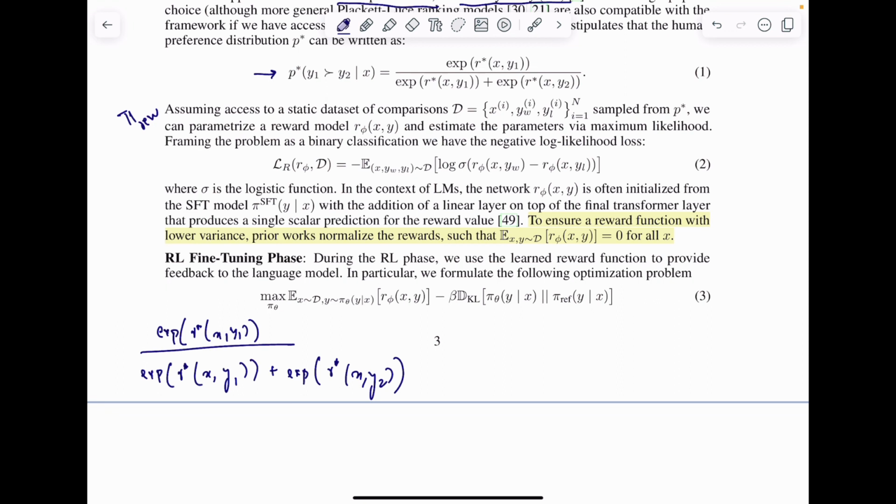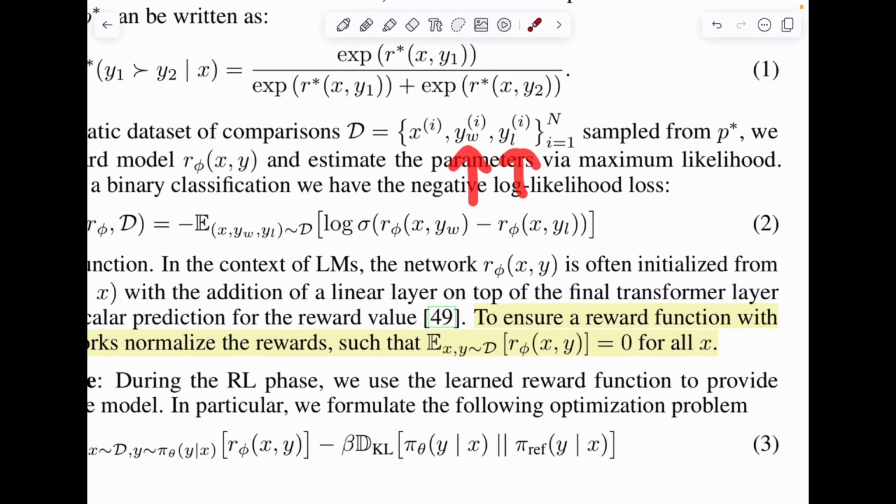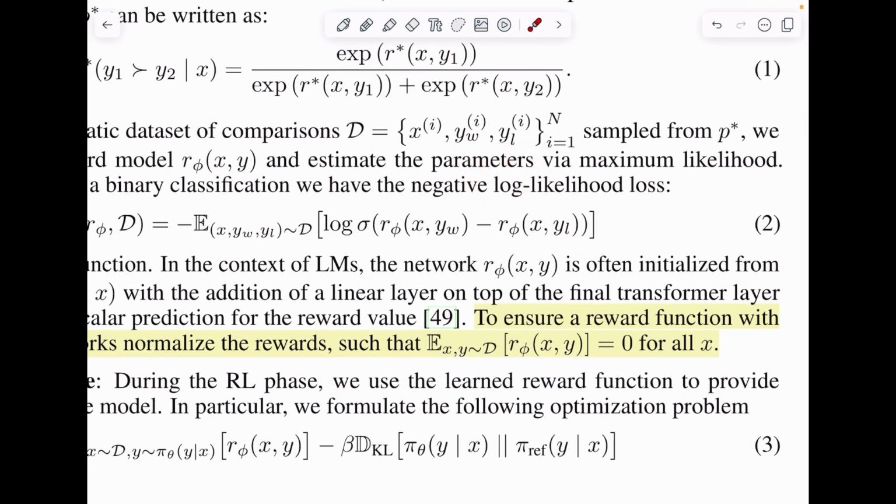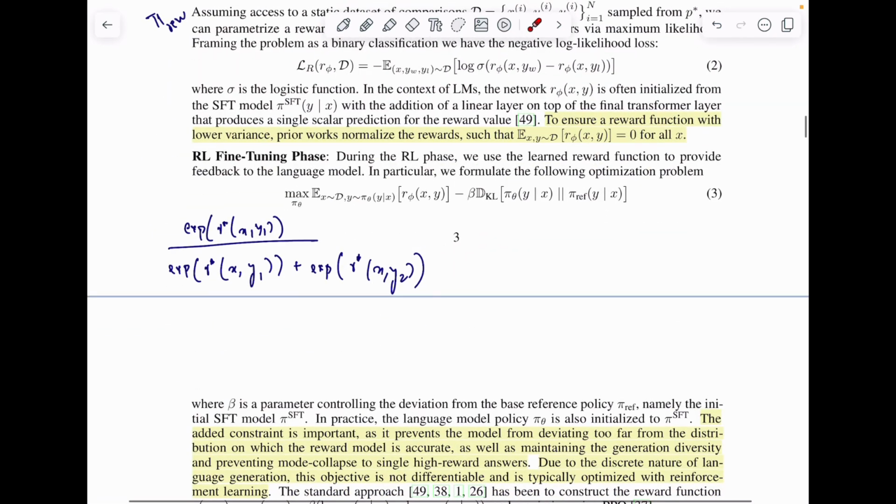So now let's say you have a data set of human preferences where, given a prompt xi, you are given two outputs, the winning output and the losing output. The winning output signifies the output preferred by a human over the output that was not preferred by the human. So in this equation, we will replace y1 with yw and y2 with yl. So we do y win, y loss, and we want to maximize this.